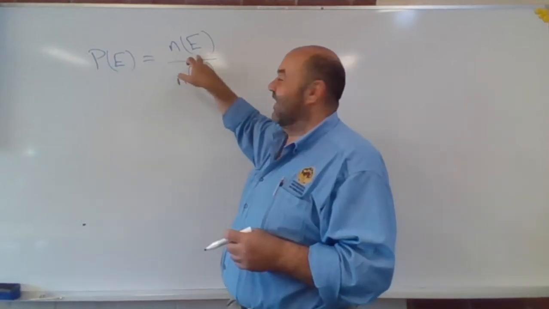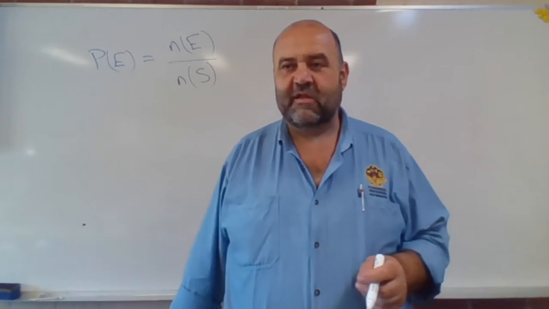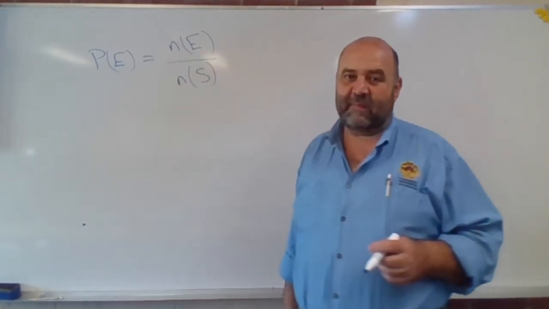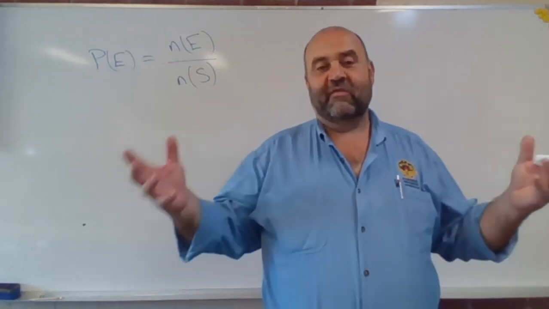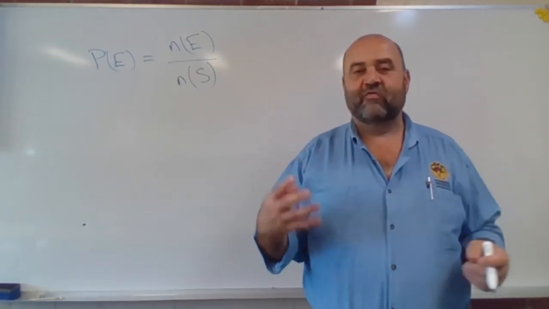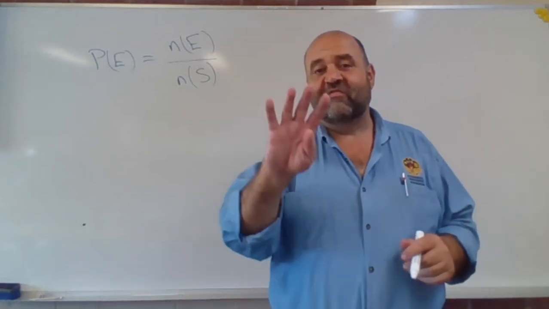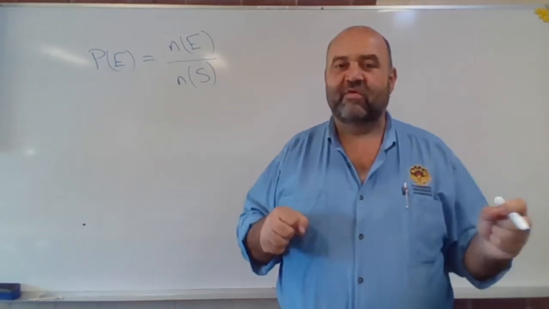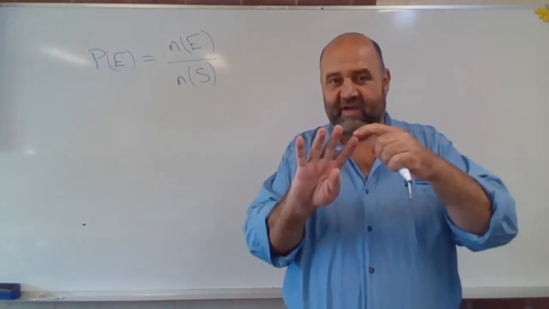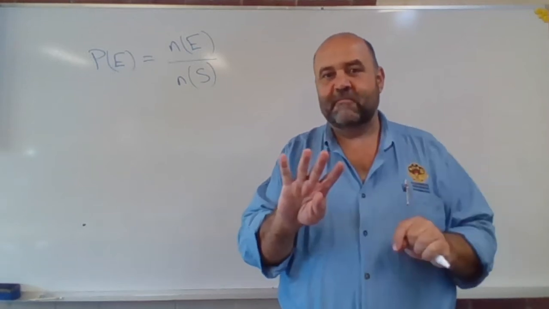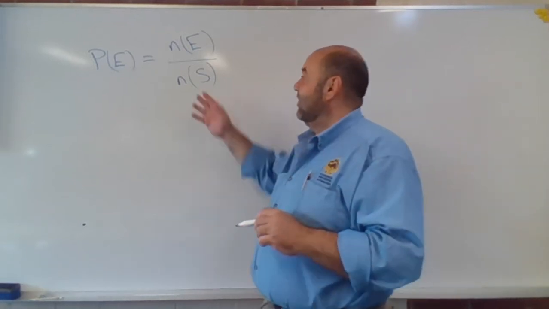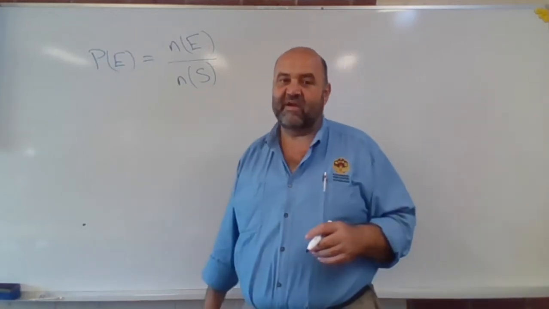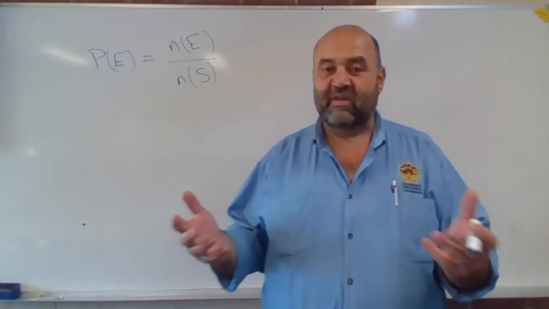Okay. The number of elements. Let's back up. So, the number of ways the event can happen. If there's 4 boys in my room, sticking to that example, well, how many ways can I randomly pick one of those boys? Well, there's 4 different ways. I can pick boy A, boy B, boy C, or boy D. Okay. And then the sample space, the number of elements in the sample space, is the number of total possible outcomes that I can have.